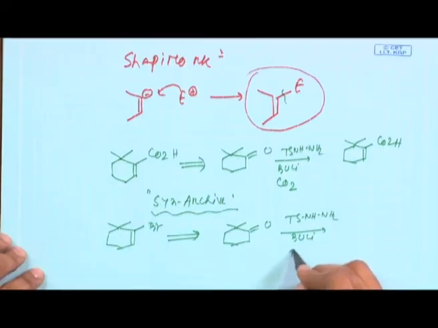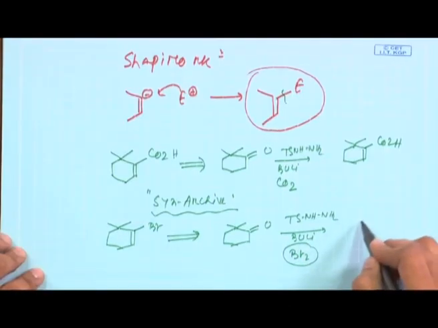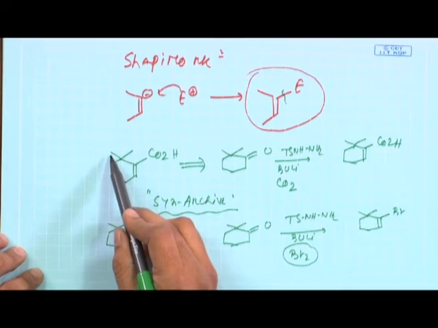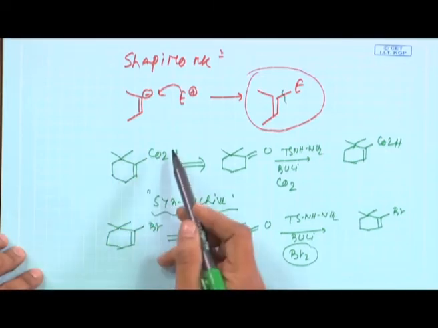So, you can just react with simple molecular bromine, and then finally, you end up with a vinylic bromide. So, Shapiro reaction basically gives you a vinylic functionalization when you have a ketone adjacent to some alpha hydrogens, definitely. Otherwise, if both the alpha positions have hydrogens, then you have regiochemical issues.